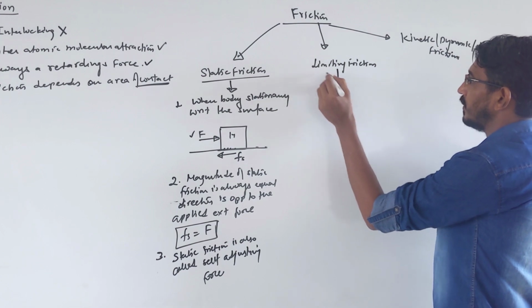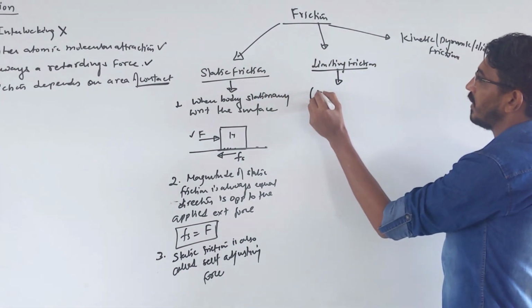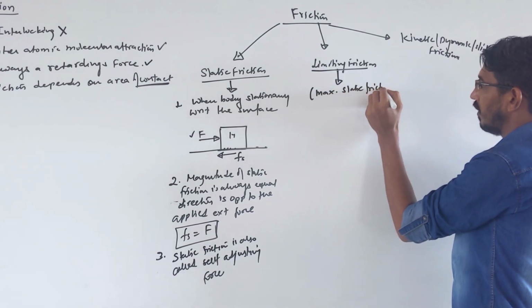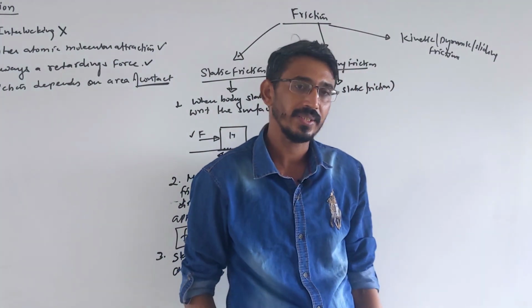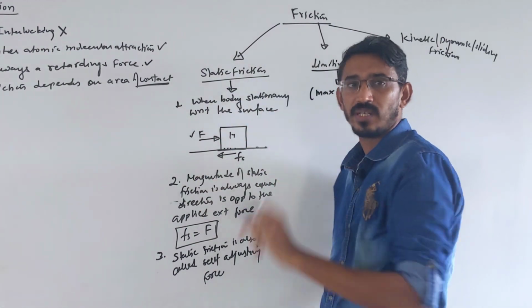What is the limiting friction? This is simply your maximum static friction. In other words, you can say maximum static friction. So when you are applying a small force here, your body is not moving, right? Yes. Then what happens when you keep increasing this force? At some point the body just starts moving, correct?